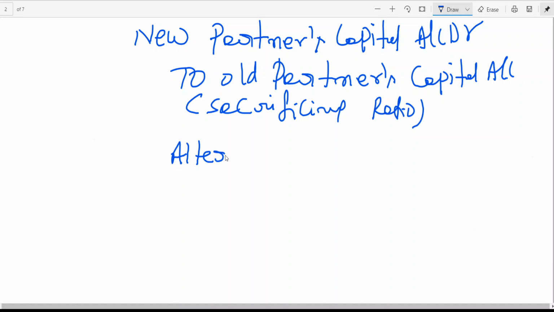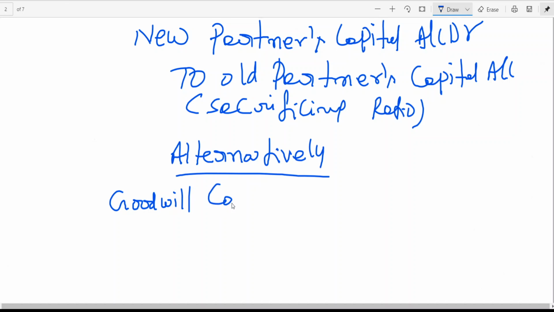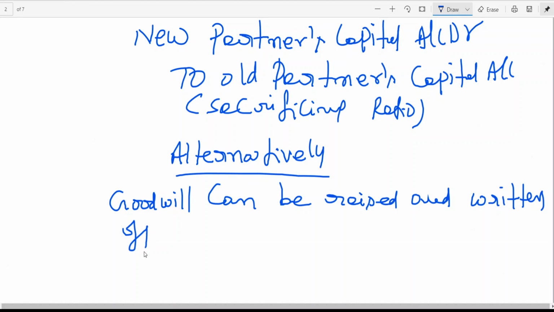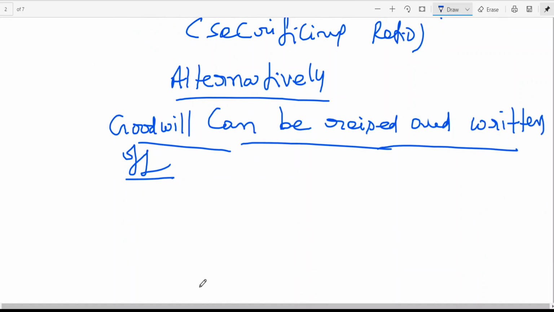Alternatively, goodwill can be raised and written off. The effect will be the same. So instead of writing this entry, we can write two more entries. Goodwill to be raised means capitalizing. Capitalizing means goodwill appears in the balance sheet, and capital will appear on the liability side.